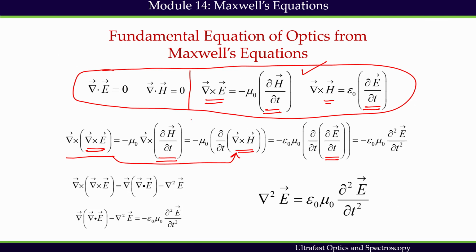So, here we have inserted this equation and here we have inserted this equation. Finally, we get this form, the second derivative of the electric field.